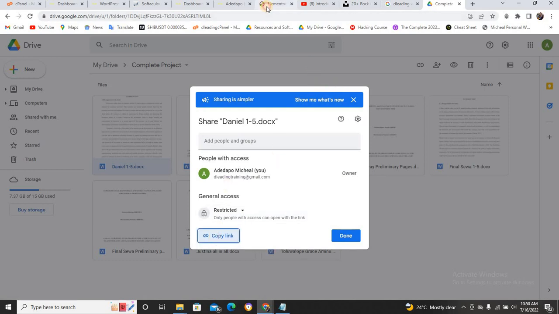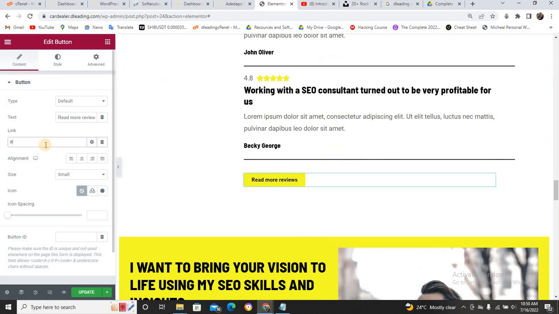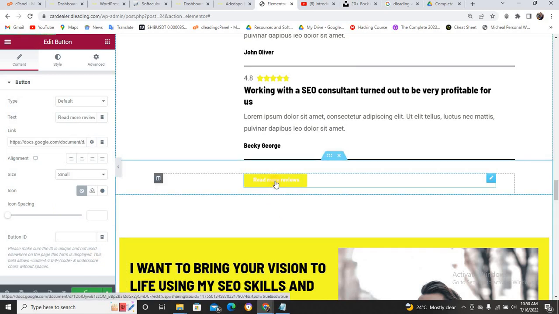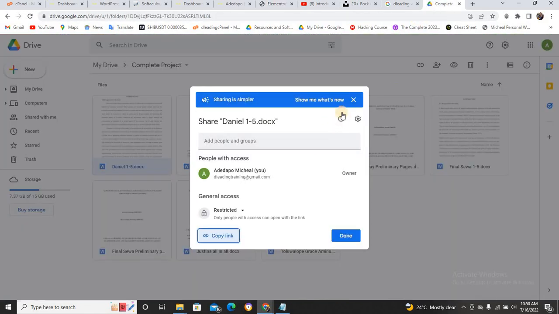I'll come back to my Elementor and I'll just click on more review. But then you can just upload all your reviews. And if you don't have a review, just delete it. It's not a crime. But if you have more reviews, just come here, put the link here, and click on update. So when people click on this place, it's going to take them to this particular Google Drive where they can see all the reviews and stuff like that.